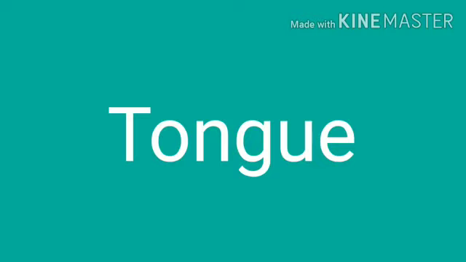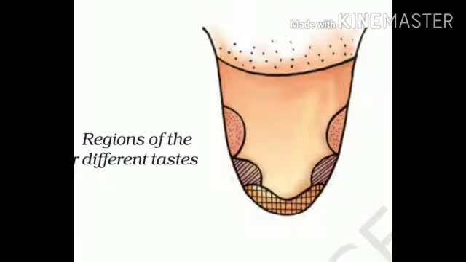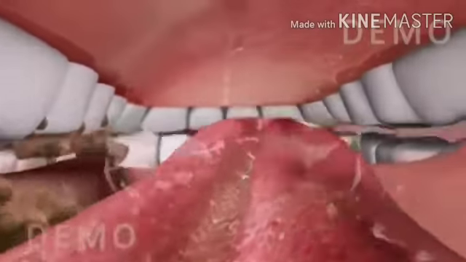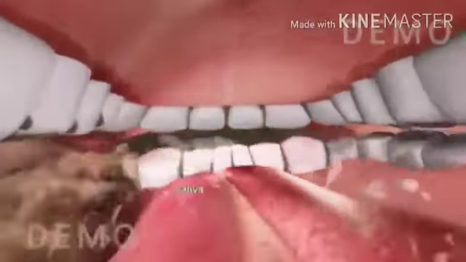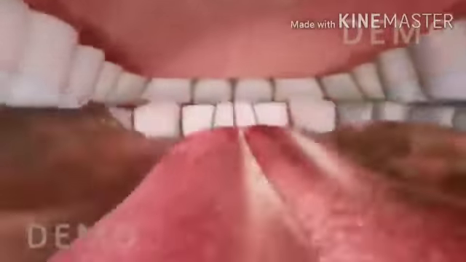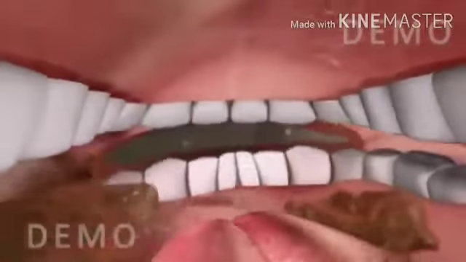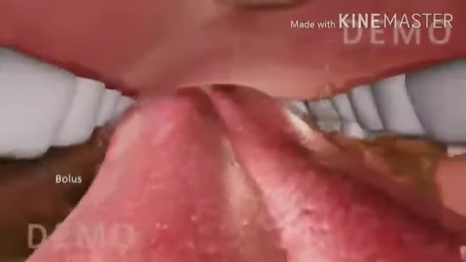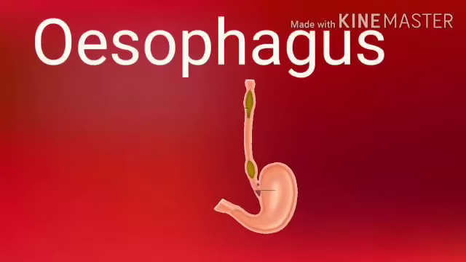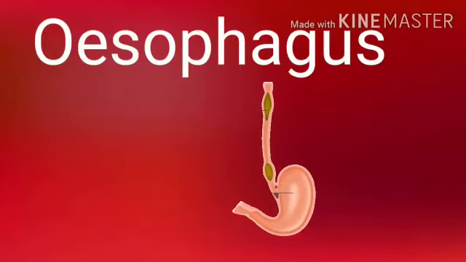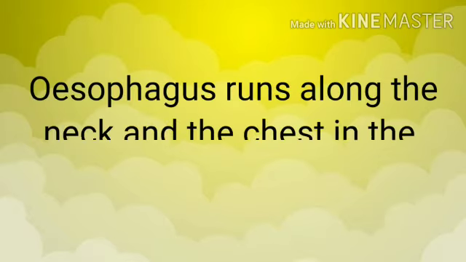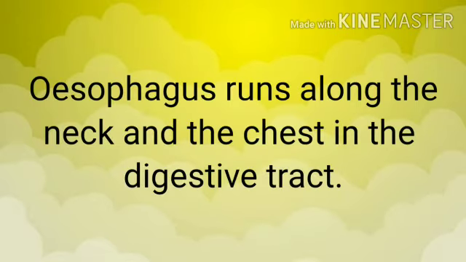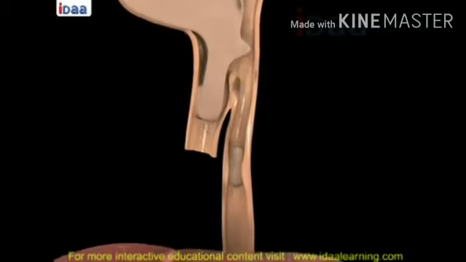Tongue. It is a fleshy muscular organ attached at the back of the floor of the buccal cavity. It consists of different taste buds. The taste of food can be detected by the presence of these buds in the tongue. It mixes saliva with the food during mastication to form the bolus, and the bolus passes through the esophagus. The esophagus runs along the neck and the chest in the digestive tract.